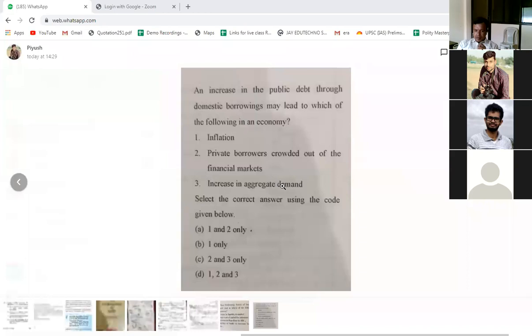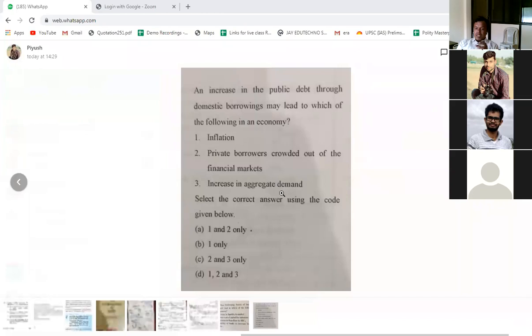Then, sir, in that case, I think inflation should also increase. See, when inflation will increase, Piyush, keep one basic concept of inflation in mind: inflation will increase when there is more liquidity in the market. When there will be more liquidity in the market compared to the supply of the goods and services, that should happen, right? But here it was not happening. Here the money from the people is going to the government, and government is giving it to the people. So here there is no aggregate increase in the liquidity.